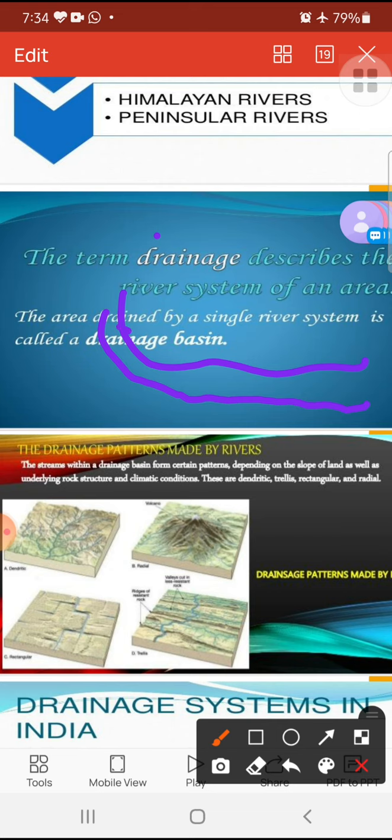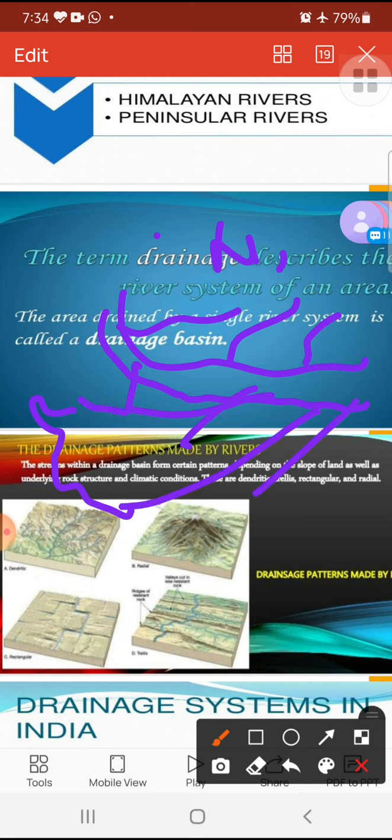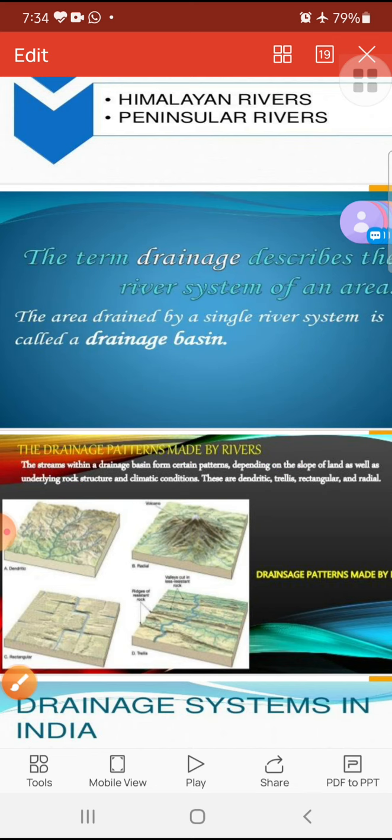Nearby Yamuna is there. It is joined by different rivers, the rivers coming from Nepal and the rivers coming from the Central Highland area, and they join this. This particular region made by the river is called the basin, and the drainage system is the drainage basin.